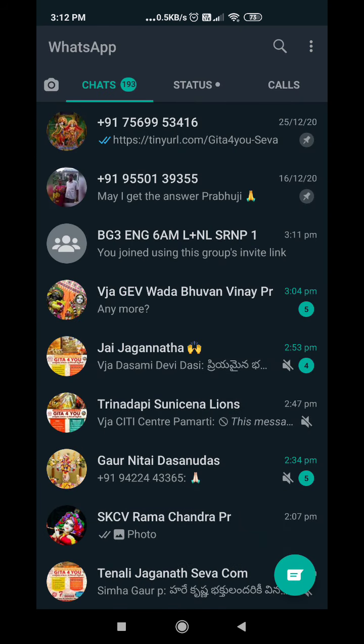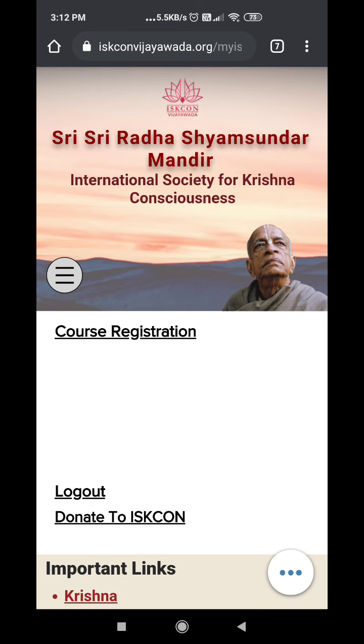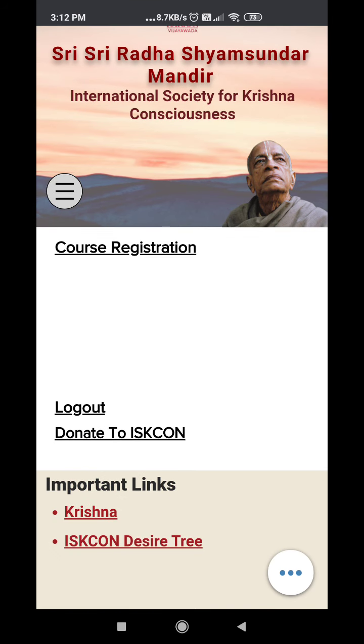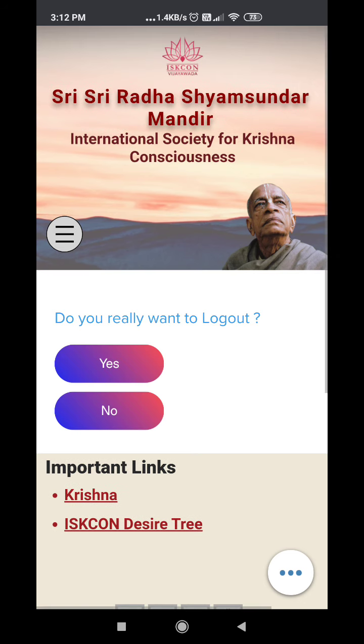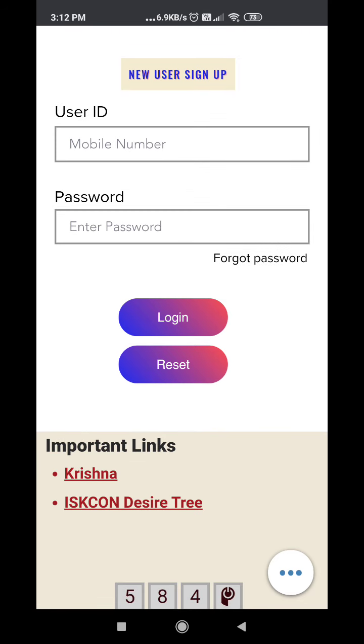Now once again go back to your course, then go to My ISKCON. So this is again your profile. This is the complete process of registration as well as course selection by logging into your profile. Once again you can log in and log out. So this is how you have to register as well as login.